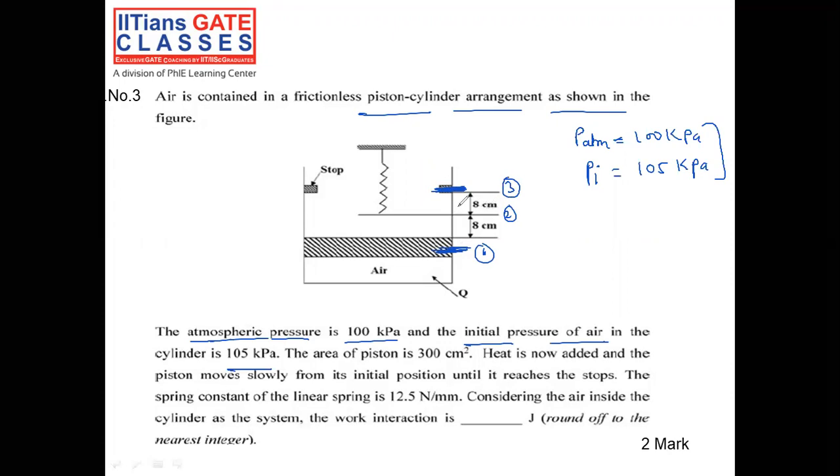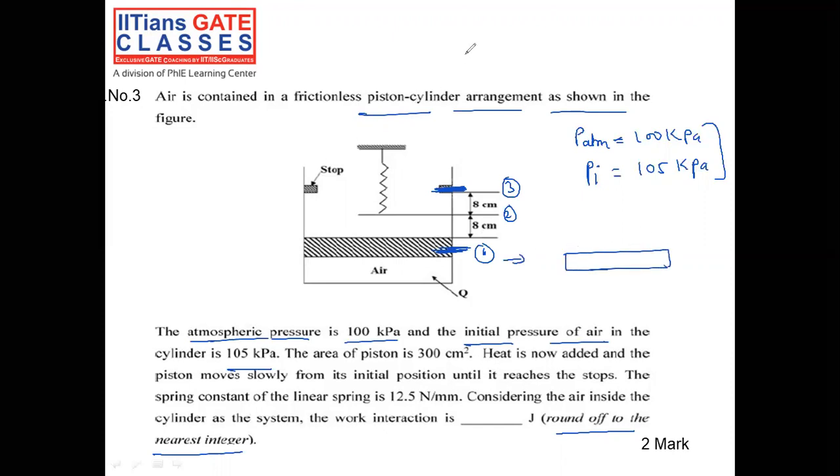Everything is given, the spring constant, everything is given. You need to find the work in kilojoules, and we have to round up to the nearest integer, not in decimal. There is a difference between integer and decimal. Remember that. Now, at this particular point number 1, this is my piston.